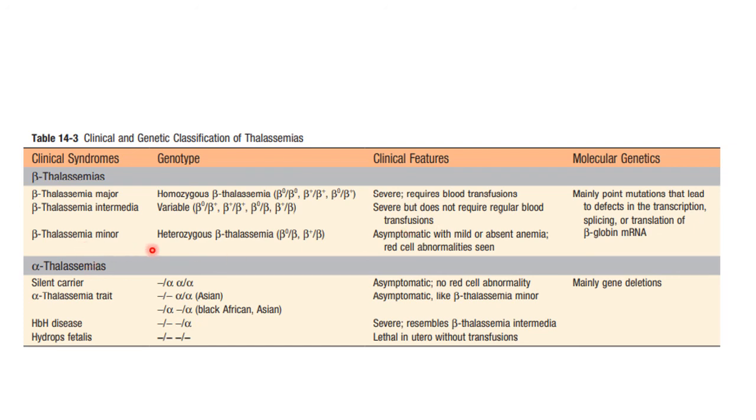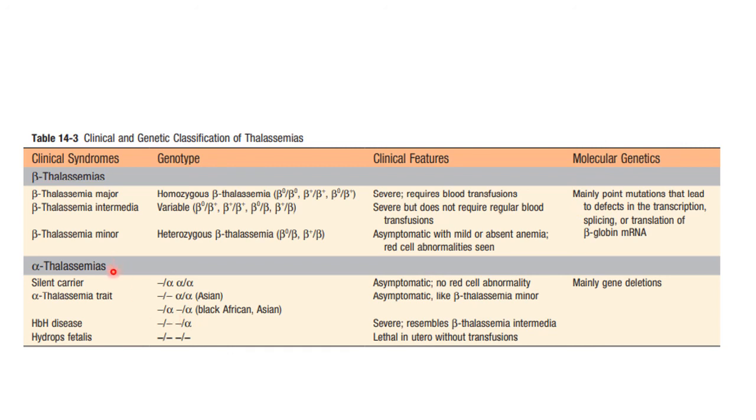Beta thalassemia minor is heterozygous beta thalassemia, which means one gene will be defective and one gene will be normal. They are asymptomatic with mild or absent anemia, and red cell abnormalities are seen. Molecular genetics: mainly they are a result of point mutations.